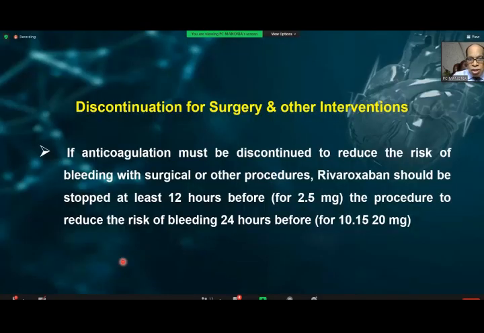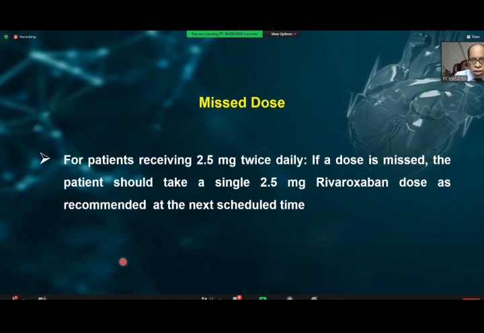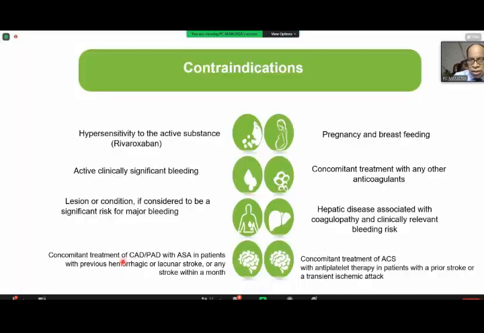If the patient is on DAPT and you start Rivaroxaban, this will be a triple therapy and may increase bleeding. The other thing is, if the patient is going for a surgery with a high bleeding risk, you can stop these agents 12 hours for the low dose and maybe 24 hours. But data from RFA and other procedures have shown that even if these patients are on anticoagulant, it doesn't increase ischemic or bleeding risk. If patients have missed a dose, nothing is to be done. You take the dose for the next period.